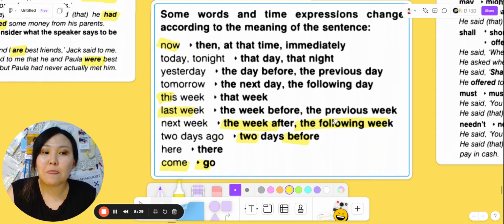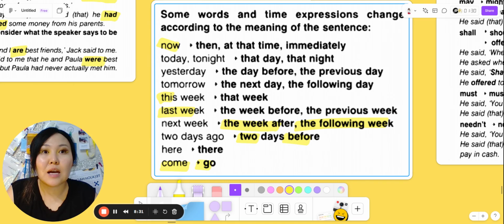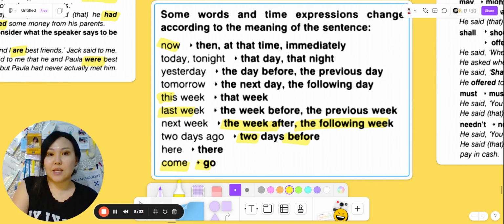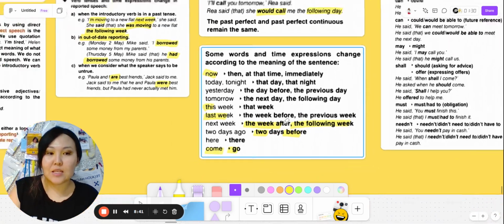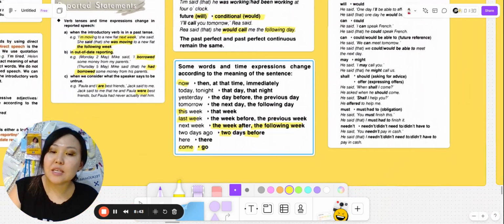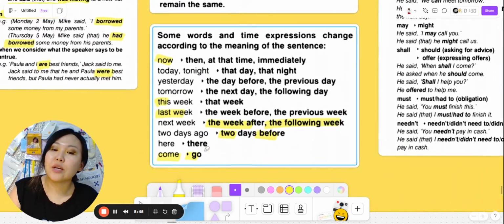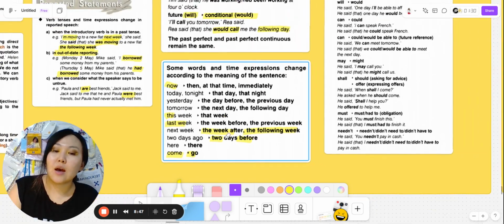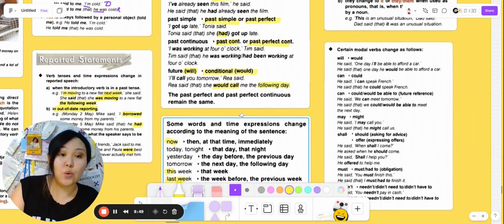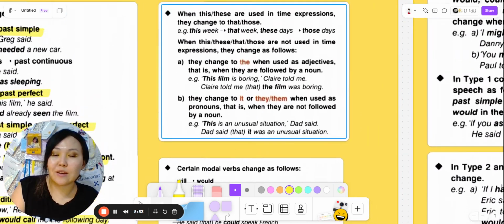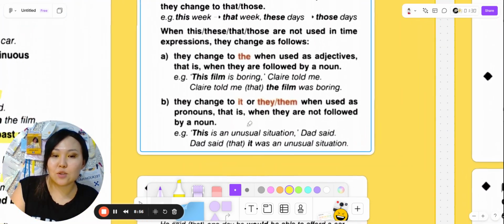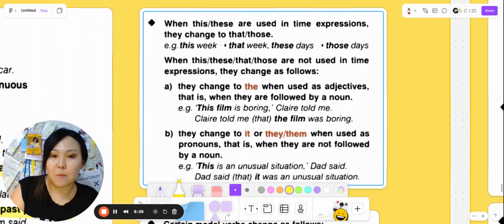Like he said, "I will come," and in your report, he said he would go. Actually, you can also look at the context with come and go. Okay, where we are going to the next task, to the next thing.